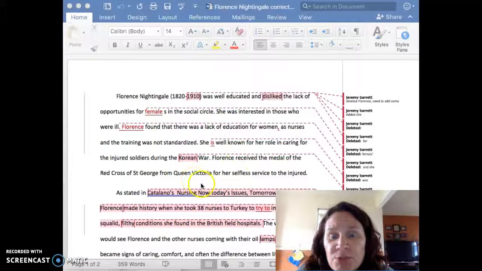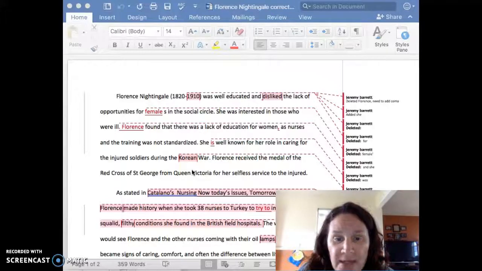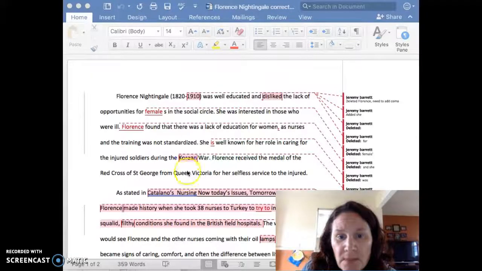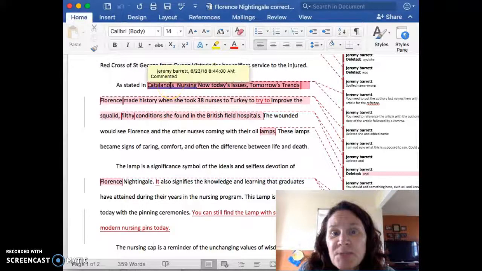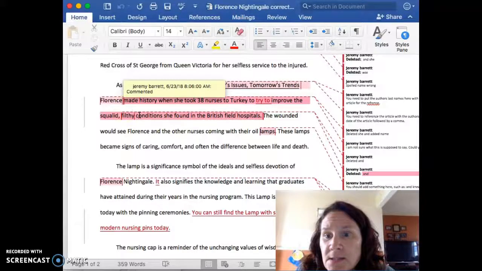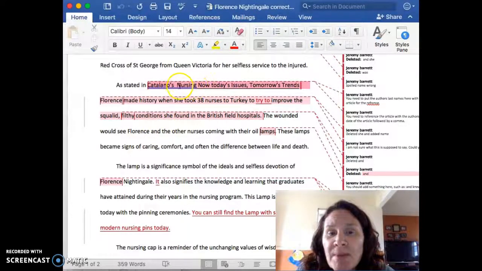Another thing I just wanted to mention is I know sometimes for myself, I'll write what I think, but it's important to go through and delete words that aren't really necessary. Let me go through here with you. Here you have as stated. This, you don't put this part in. All you want to do to reference is put the author's last name. If there's more, then you put their last names and then the date that it was published. So that's something you'd want to change. Then you're going to put a comma after the author's last name and the year, and then a comma.